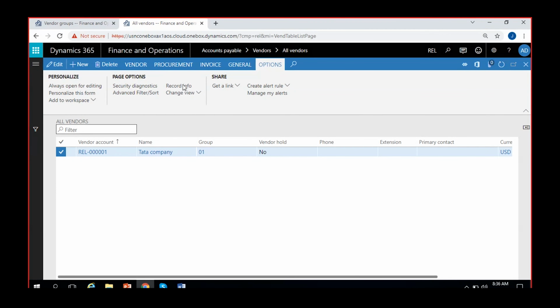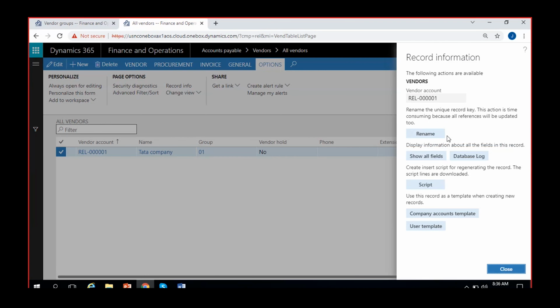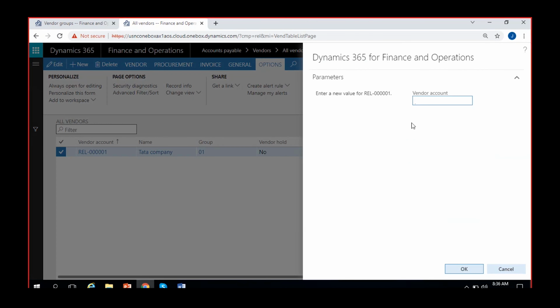But I don't prefer to do this actually. Most of the time clients don't prefer it, because there can be chances of data corruption if it is not properly done or if you cancel it in between while it is running. So it might give you some trouble. You can click this option of rename. Earlier it was Reliance 0001, right? I'll give the same here. Just change it to vendor 000001. Okay, I'll just click on OK.